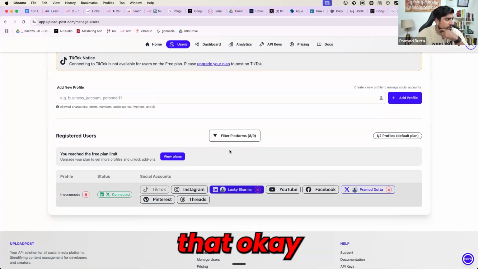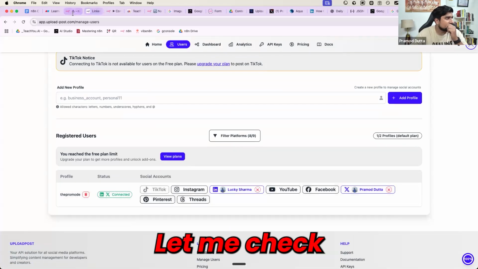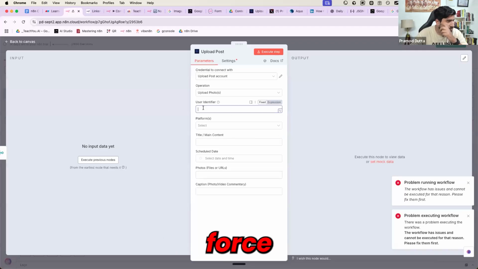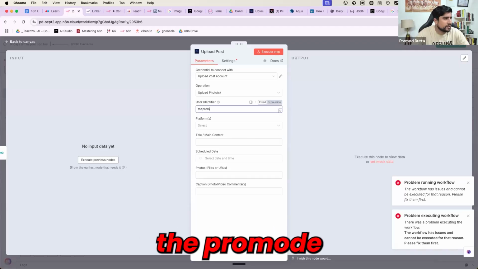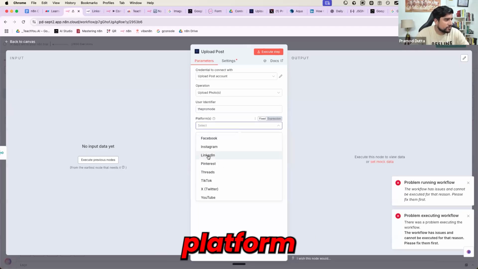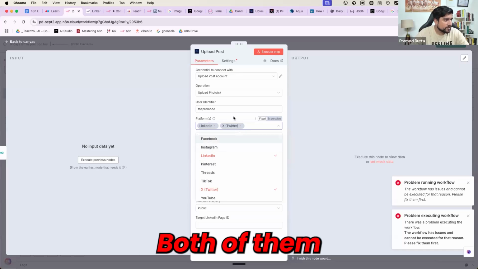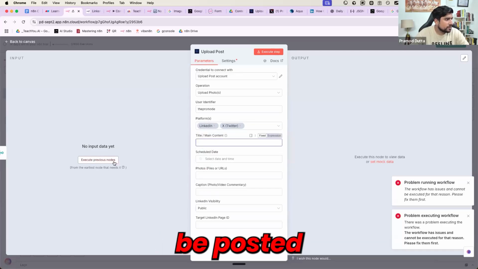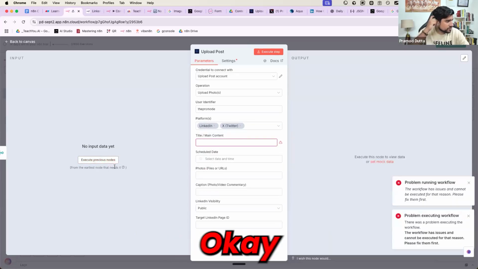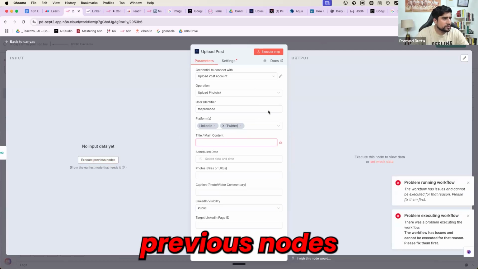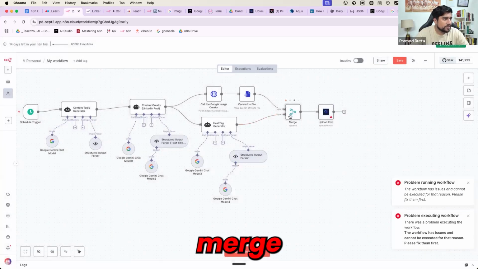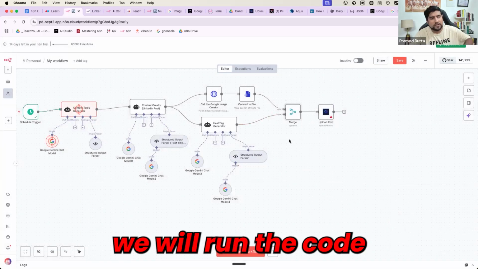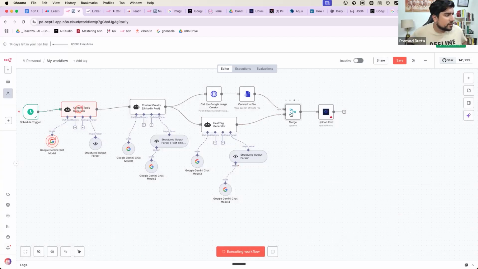It has told me that, okay, we have connected. Let me check. So the upload post user identifier is PROMODE. Select the platform LinkedIn as well as TikTok. Both of them need to be posted. Execute the previous nodes. Okay. It does not know about the previous nodes. So till merge, we will run the code, everyone, so that merge has data. So content generation again, it is happening.